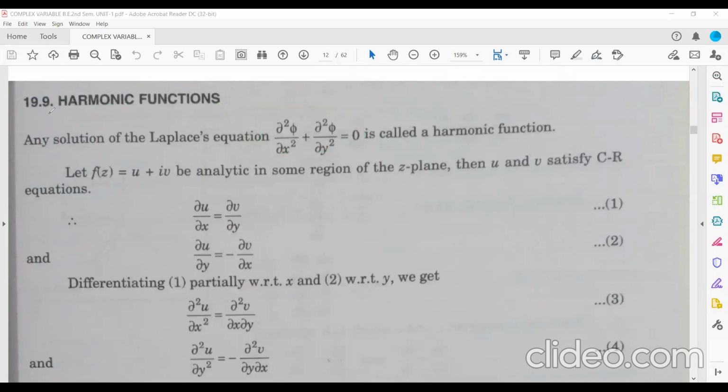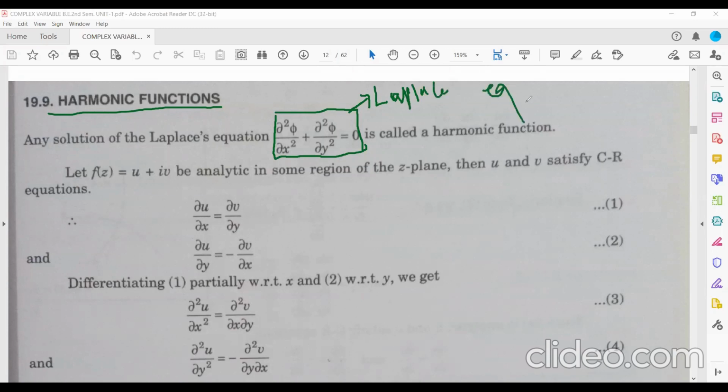So what do you mean by harmonic function? Before knowing the harmonic function, you need to know what you mean by the Laplace equation. Any equation of the form del square phi upon del x square plus del square phi upon del y square is equal to 0 is called your Laplace equation.